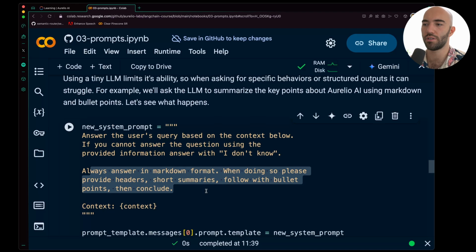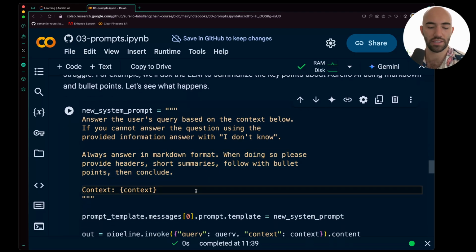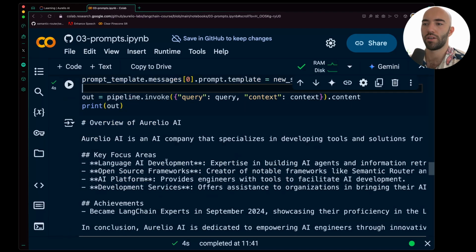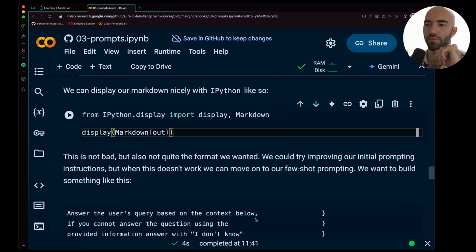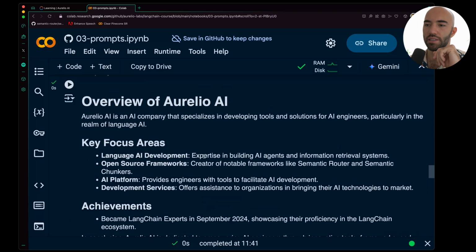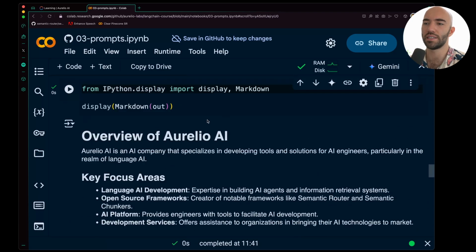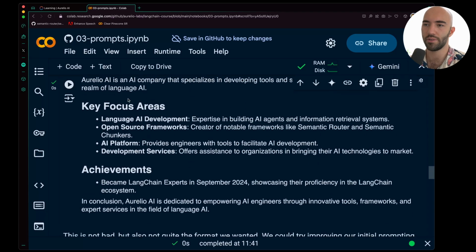Always answer in markdown format, being very specific. This is our system prompt. Okay, that's nice. But what we've said here is, always answer in markdown format. It did do that. But when doing so, please provide headers, short summaries, and follow bullet points, then conclude. So you see this here. We get this overview already. You have this and this.